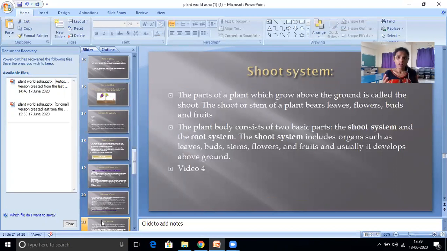Now I will explain how it works. The root will absorb the water and nutrients from the soil, like food, and it will go through the stem to the leaves, fruits, buds, and so on. Whatever comes to the plant parts comes through the stem. The root supplies the stem.